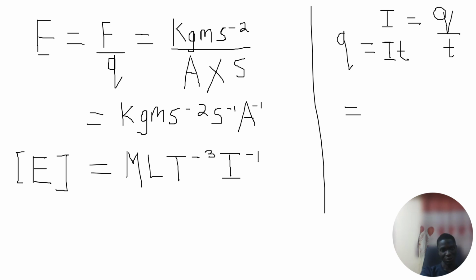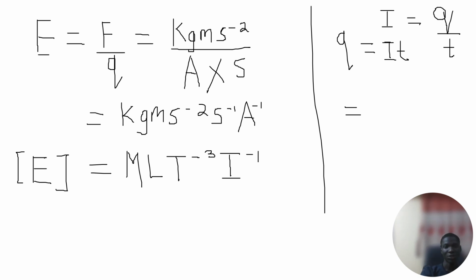The dimensions will now be, for kilogram, unit of mass, capital M, for meter, unit of length, capital L, for seconds, unit of time, we have capital T, then raised to power minus 3, minus 2, minus 1. And for current, ampere, unit of current, that's capital I.